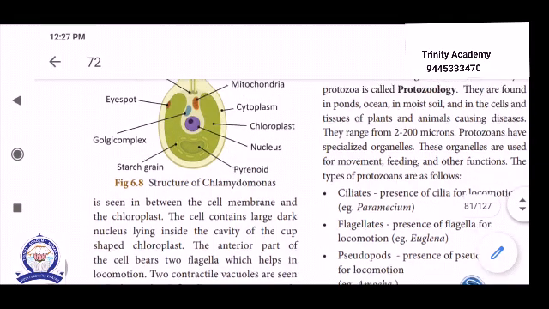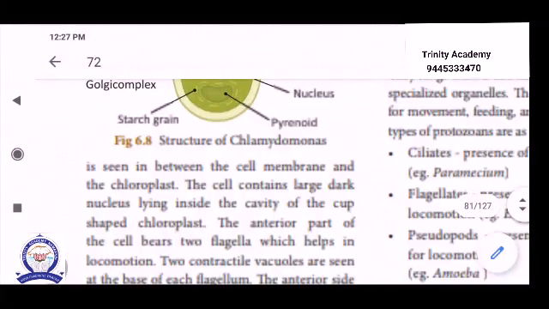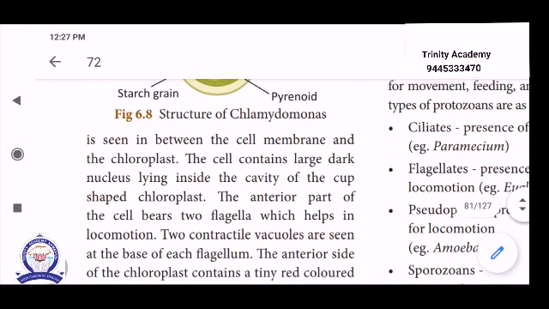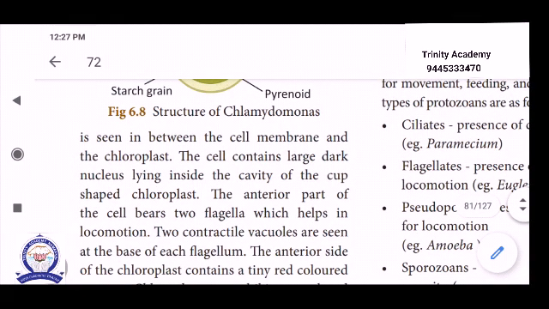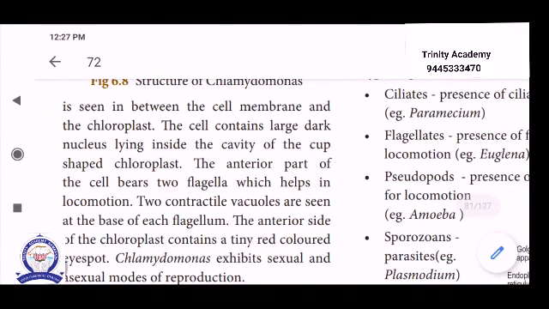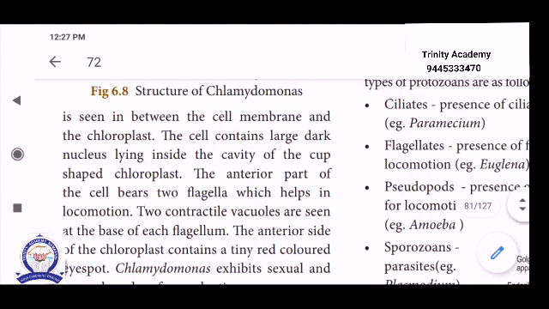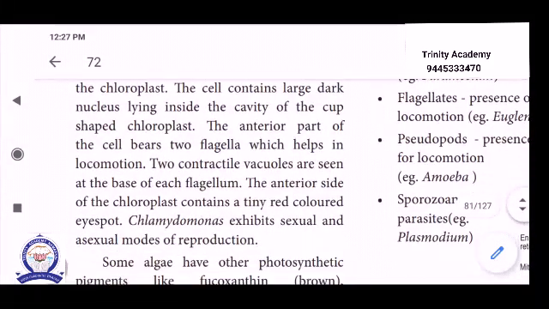Okay, structure of Chlamydomonas. Then for the cell organelles, a large dark nucleus lies inside the cavity of the cup-shaped chloroplast. See the picture. The cup-shaped chloroplast occurs only in Chlamydomonas, and a question may be asked on this. Then the anterior part of the cell bears two flagella which help in locomotion. What is the role? Locomotion, moving from one place to another. These flagella are used for locomotion.